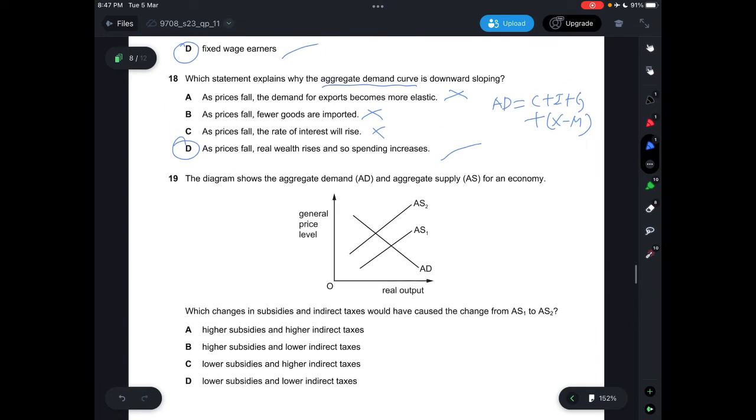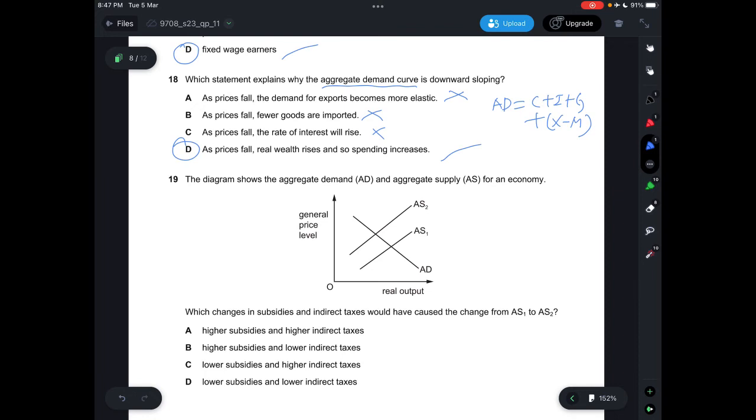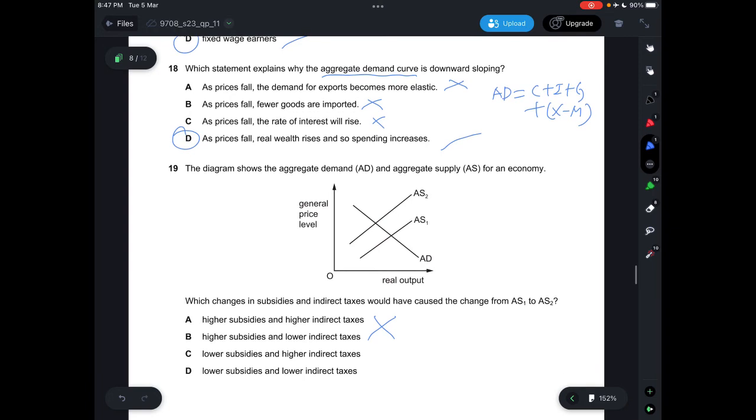Question 19, the diagram shows aggregate demand and aggregate supply for the economy. Which change in subsidies and indirect taxes will cause a change from AS1 to AS2? AS1 to AS2 means the aggregate supply has decreased, but the aggregate demand stays the same. Things that affect aggregate supply would be subsidies, so subsidies would have to be lower, so A and B are wrong. If there are lower indirect taxes, your aggregate supply will move to the right, but with higher indirect taxes it will shift to the left, so I'll say C.